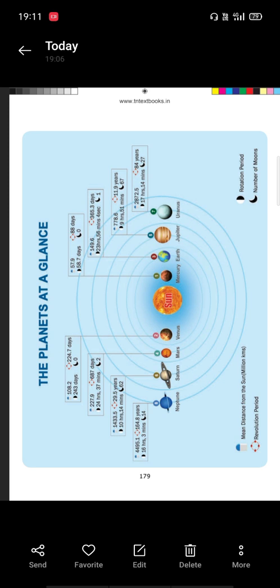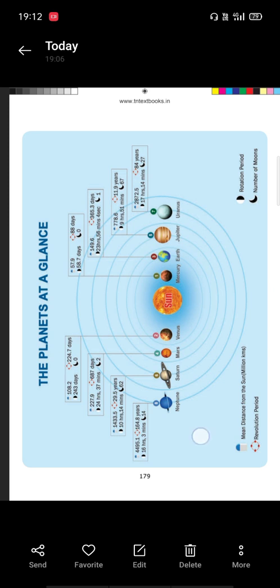6th standard social geography, unit 1: universe and solar system. Last class we discussed the different planets and their speciality. Now we can see the planets at a glance. Each planet has its distance, revolution period, rotation period and number of moons.